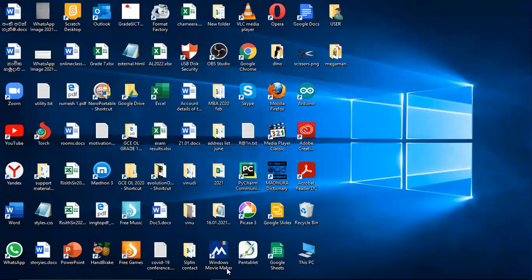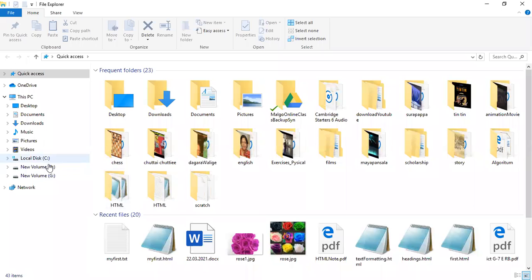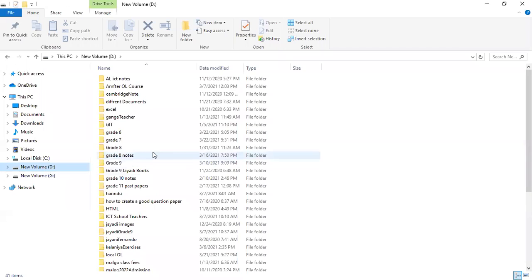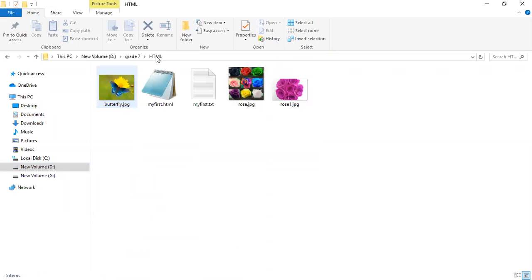Right, now I am going here. When I am going to this folder, what is the name of this one? File Explorer. When I go to File Explorer, I can go to my hard disk. This is my hard disk. I'm going to D drive and I'm going to grade 7 and I'm going to HTML folder. Inside the HTML folder, we are having these files.